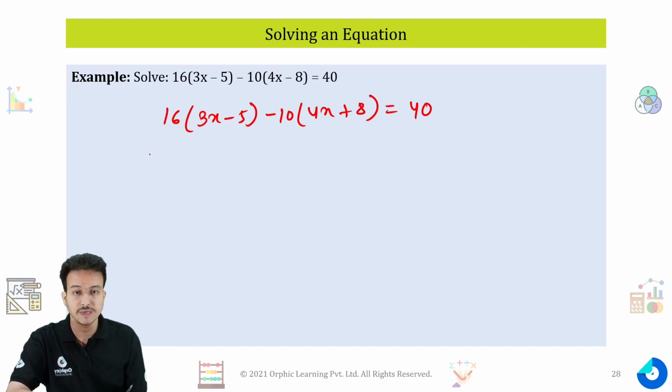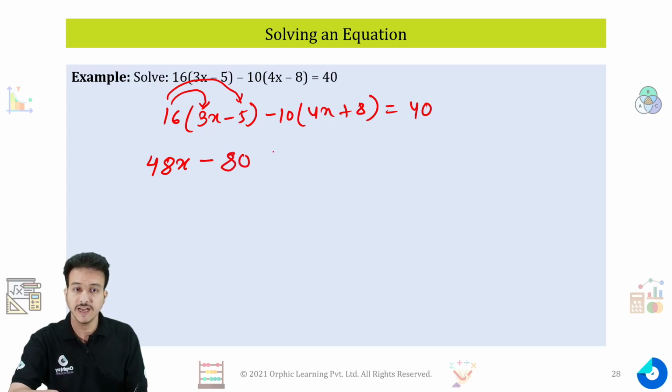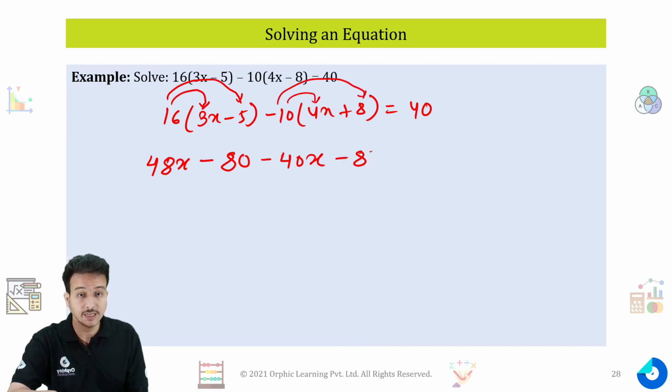I am opening my brackets. 16 3s are 48x. 16 will get multiplied with 3x, and 16 will also get multiplied with minus 5. It will give me the answer as minus 80. Again minus 10 will get multiplied with 4x, it will give me minus 40x, and minus 10 multiplied by plus 8 will give me minus 80, which should be equal to plus 40.